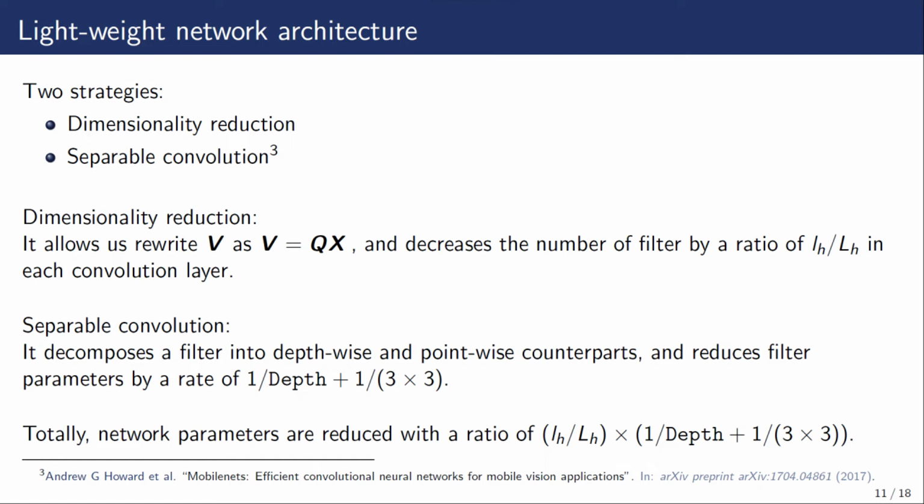Dimensionality reduction allows us to rewrite the high-resolution image V as QX. By denoising X rather than V, the number of filters is decreased. On the other hand, separable convolution aims to decompose a convolution filter into a depth-wise filter and a point-wise filter. It reduces the filter parameters. In total, the network parameters can be significantly reduced with this ratio.